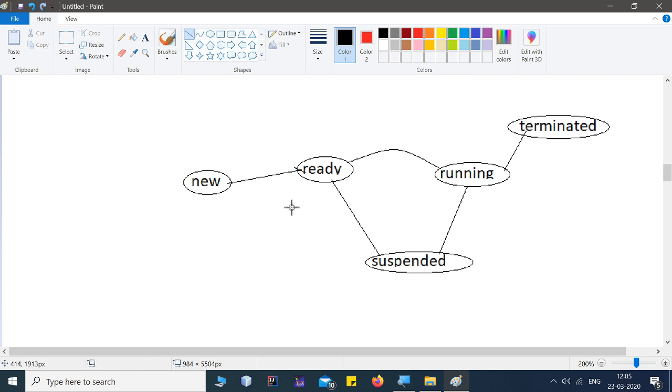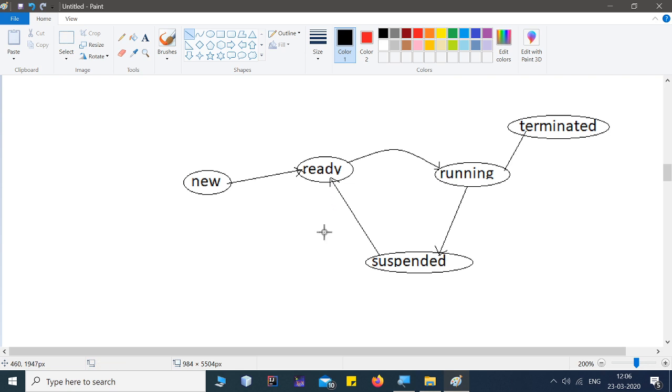We'll talk about the normal scenario: new to ready, ready to running, running to suspended, and suspended back to ready. So I'm breaking the scenario of filling the rectangle with colors inside this diagram.